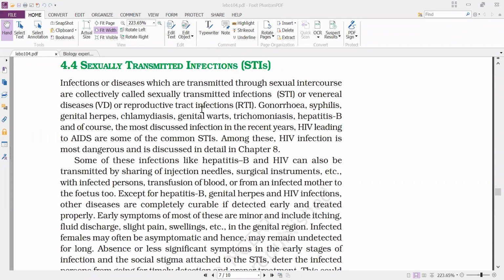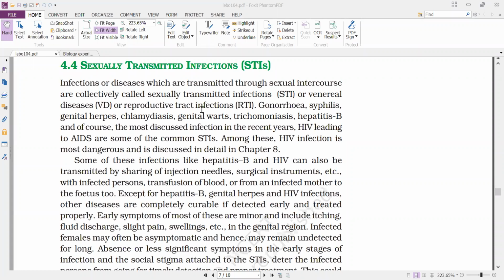Trichomoniasis is a protozoan disease. Hepatitis B is also a viral disease. And of course, the most discussed infection in recent years, HIV leading to AIDS, is also a viral disease. These are some of the common sexually transmitted infections.